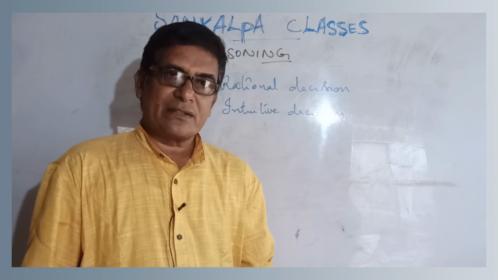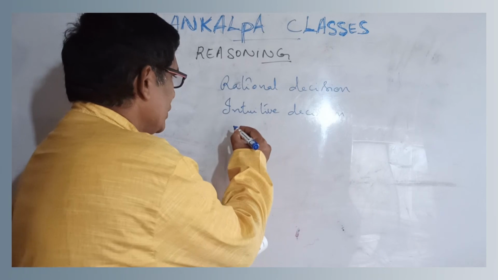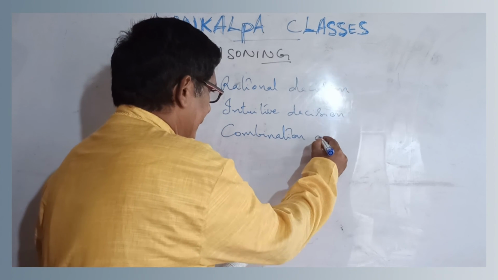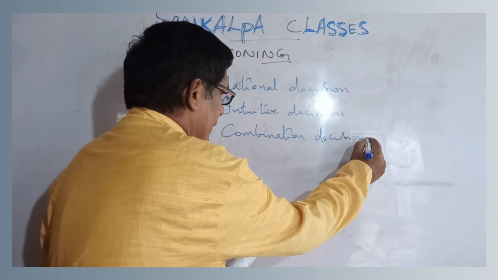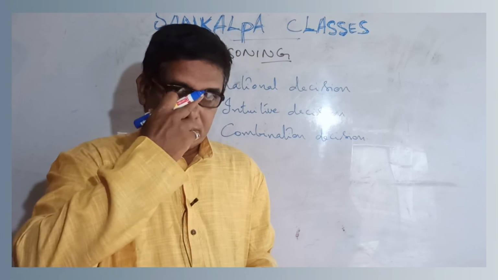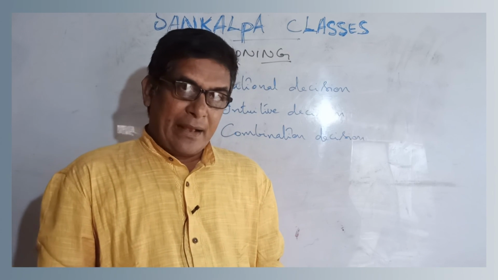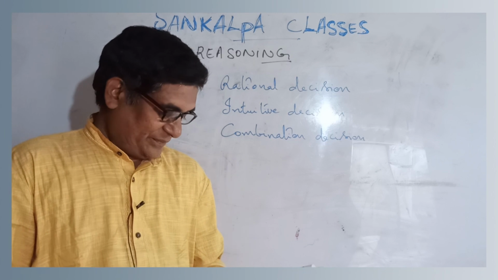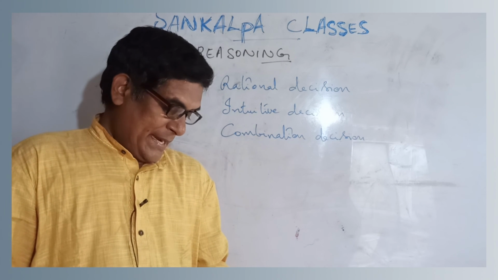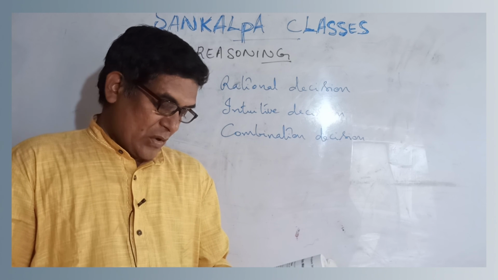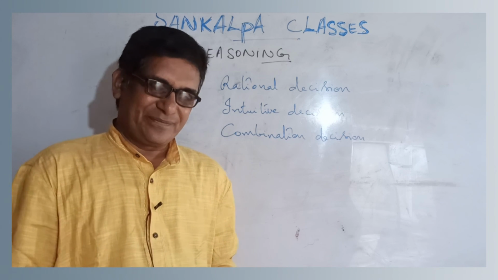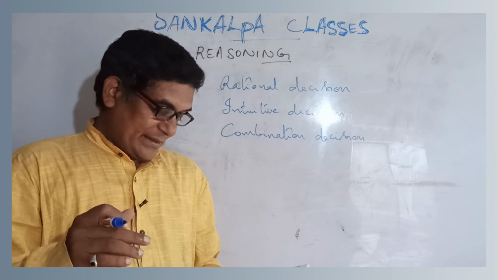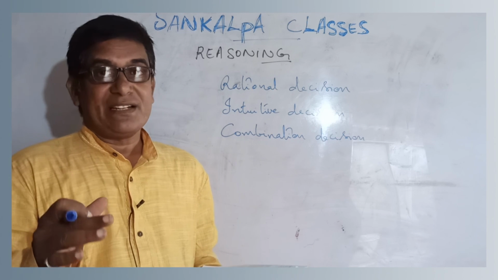And next, the third option is combination decision. Many decisions are actually a result of combinations of rational and intuitive processes. This can be deliberate, where a person combines aspects of both, or it can occur unwittingly.